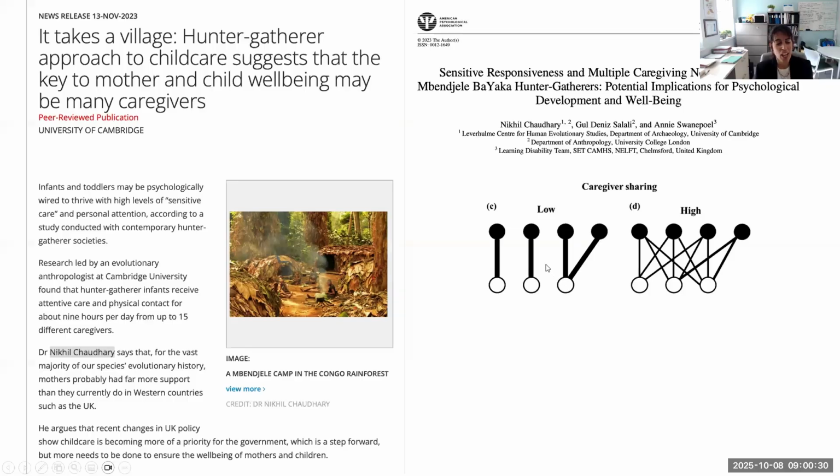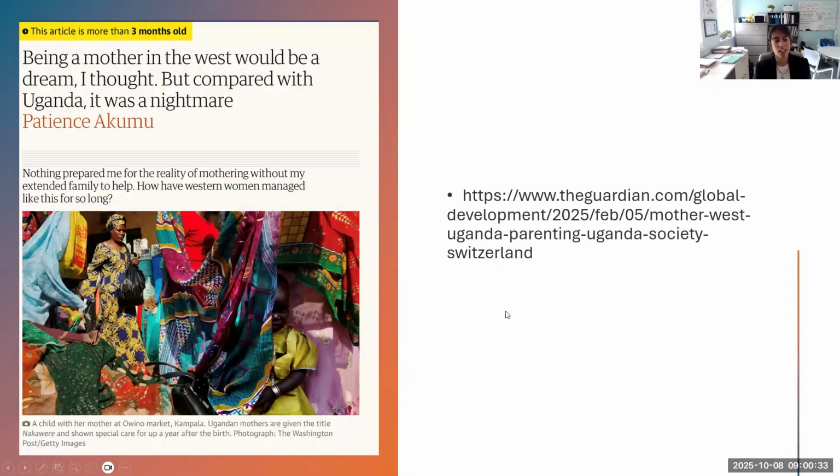I apologize. This is another interesting study. I'm sorry, it's not a study. It's an interesting news article that somebody shared with me, because they know I've been working on this area. This is a journalist from Uganda who describes, in this article published in The Guardian, the difficulties she had when she had to move to Switzerland for work, and how that really impacted her as a parent. If you ever have some time to read this article, please do, because it really gives us a perspective on the challenges that some of the families that we serve may be going through.